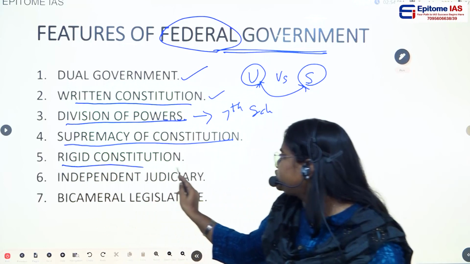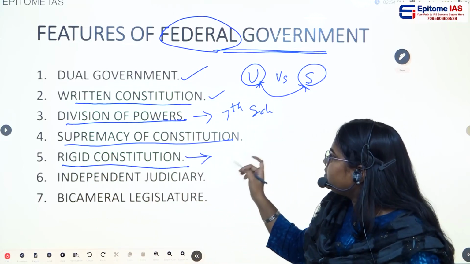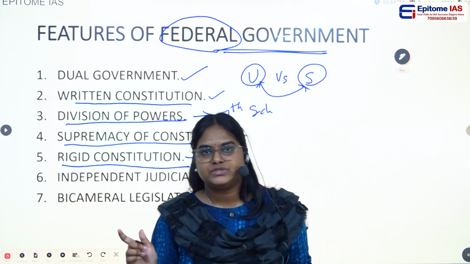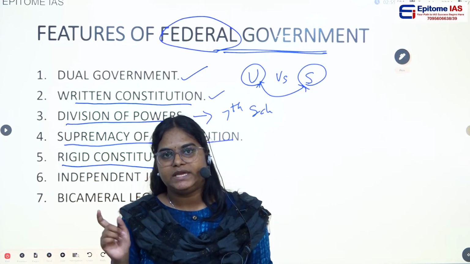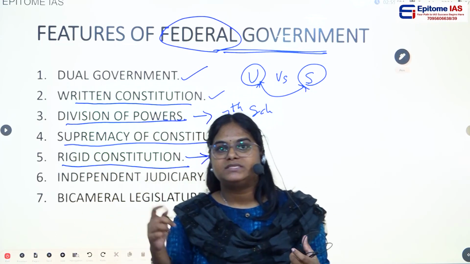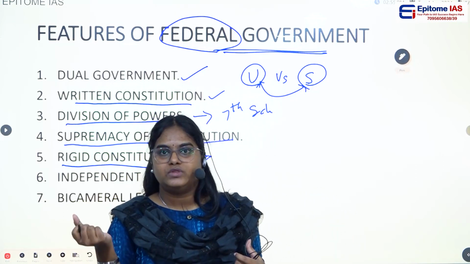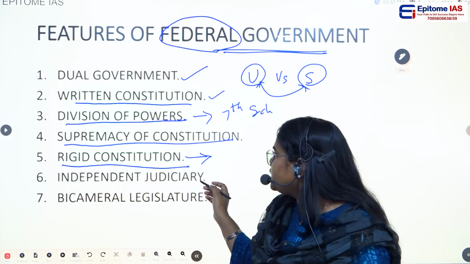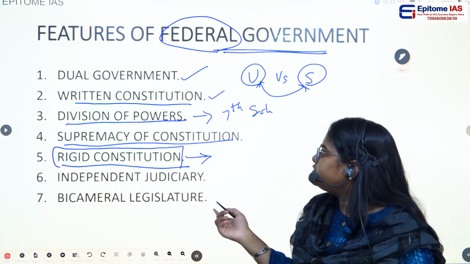Then a rigid constitution. What is a rigid constitution? There are some provisions of the constitution which are federal in nature. Those provisions can only be amended with the support of the states, so that the center cannot act arbitrarily and remove all those powers given to the state. That's why amending those provisions is difficult.